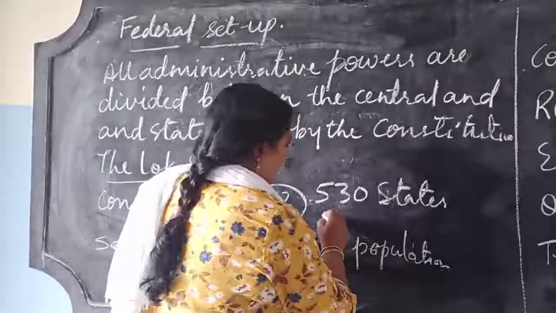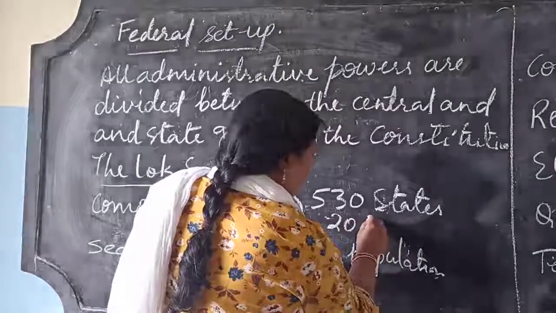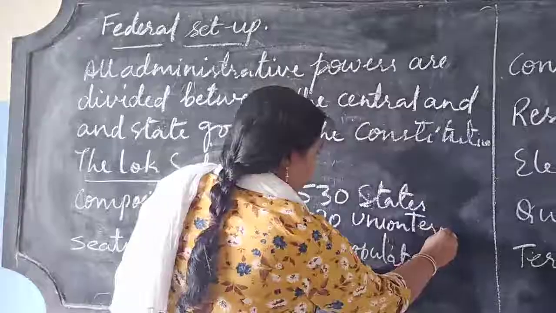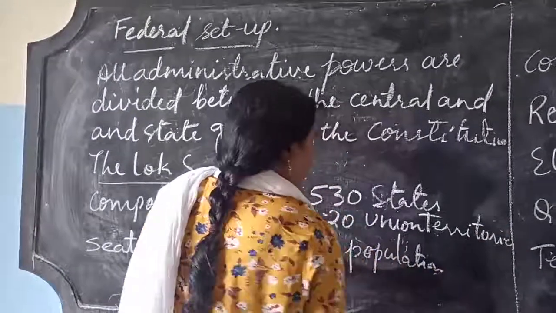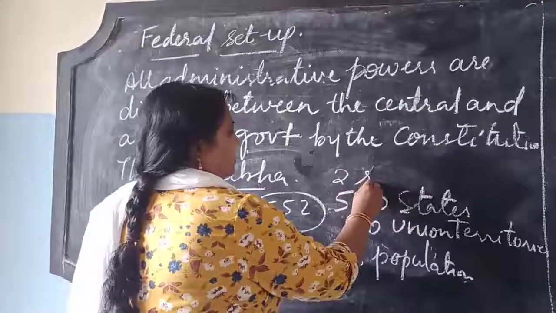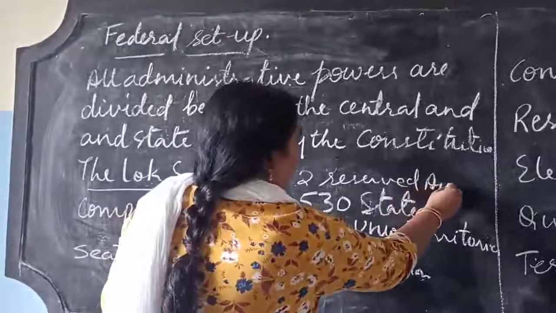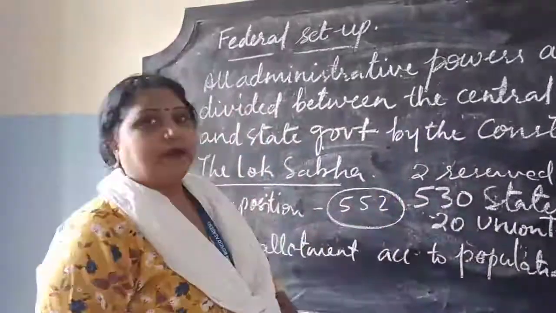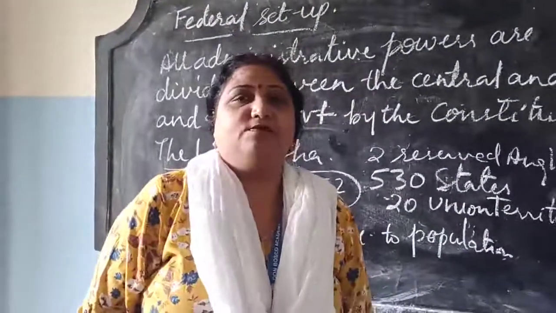Now out of 552, 530 are given to states, 20 seats are given to union territories and 2 seats are reserved for Anglo-Indians. So they are not elected, they are appointed. They are appointed by the state government.